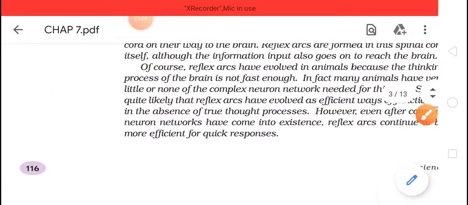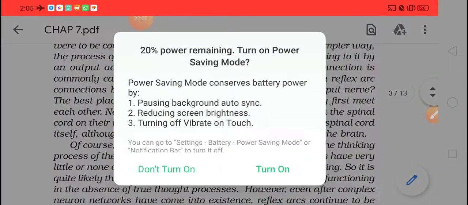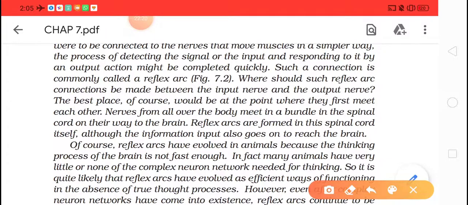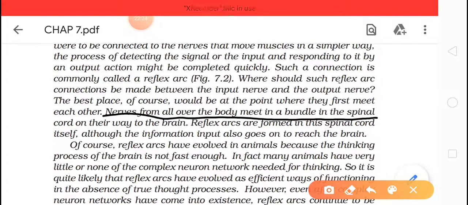Okay, let's see what they are talking. Nerves from all over the body meet in a bundle in a spinal cord, on their way to the brain.